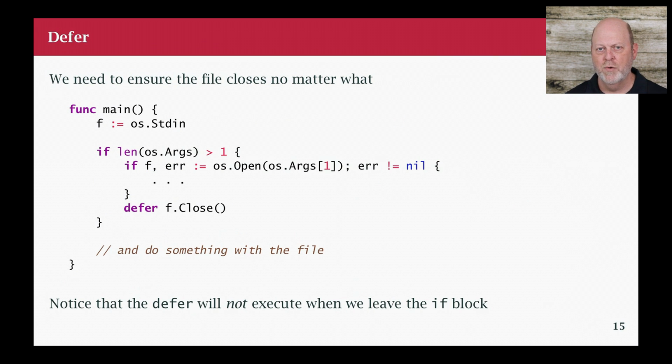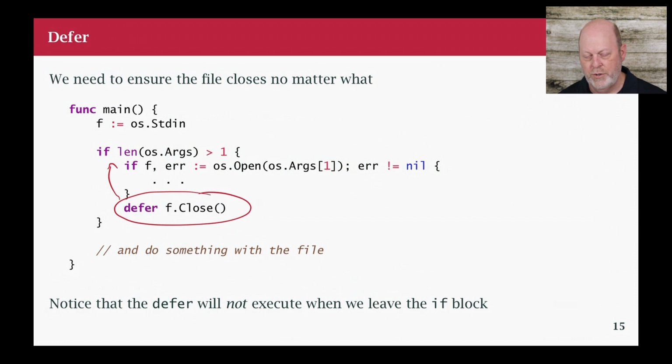So if I look at this code right in front of me, it's good that it does that. I have a function where I start off with my default file being standard in. But if you give me a file on the command line, and I can open it, then I'm going to use it instead, and then I need to close it, because I don't need to close standard in, but if I open some other file, it's my responsibility to close it, right? And so the close here, this defer, depends on doing the things in the if statement, and if I didn't do them, then I won't do the defer.